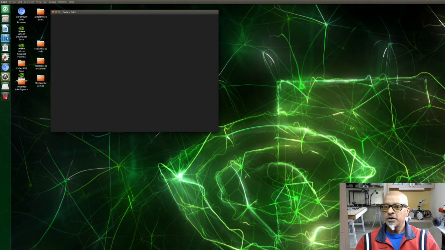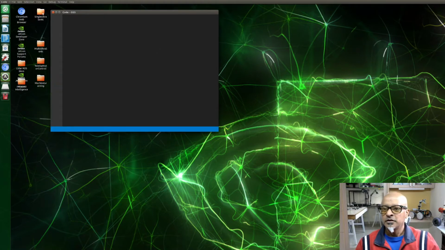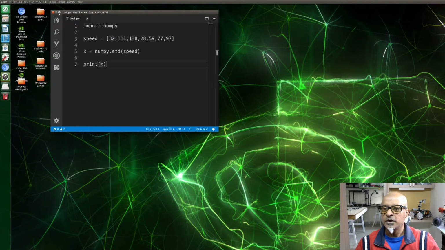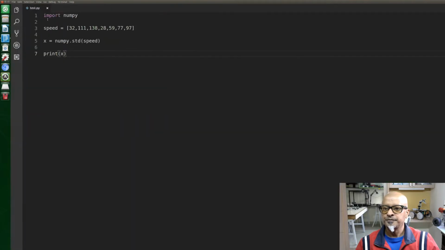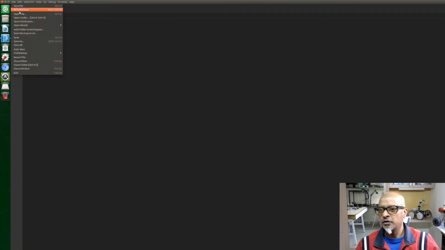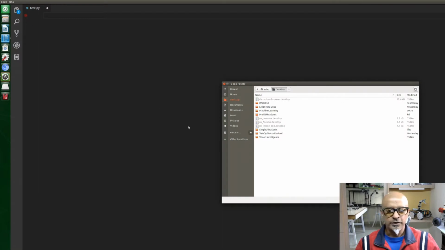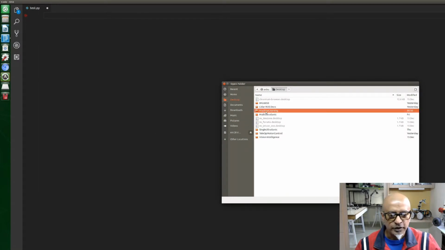Let me double click and open Visual Studio. All right, and I already have the test program, so you can go to File and open the folder, the folder which you created as machine learning. So let's say ML. My machine learning folder is here.